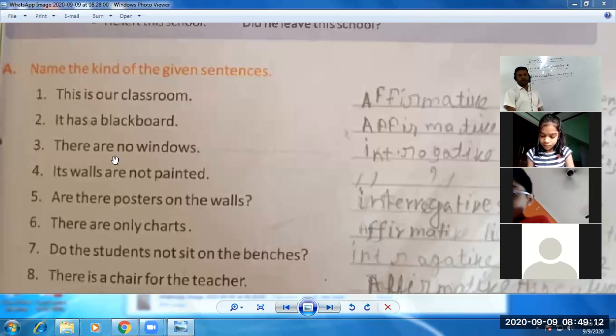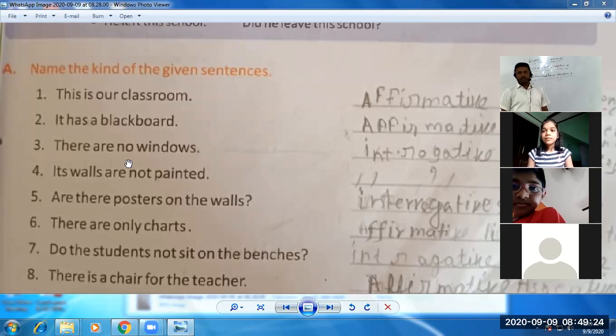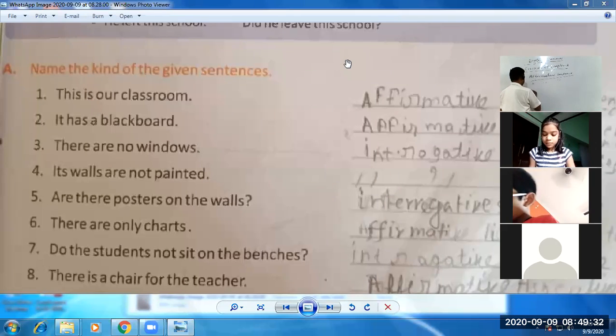Let's talk about the third sentence. There are no windows. You can clearly see negative word no has been used. So third sentence is negative sentence. Those who do not have the book, you can see the screen right in the copy. I have just shared the screen for you. And those who are having the book, they can easily note down in the notebook. In third, students, you can see there are no windows, so it's a negative sentence.